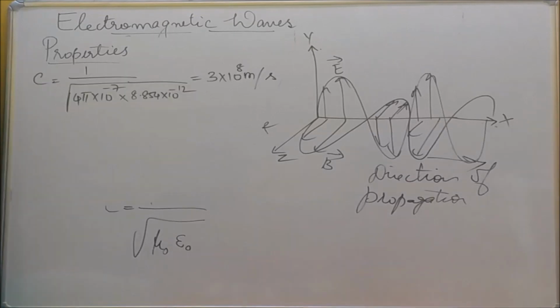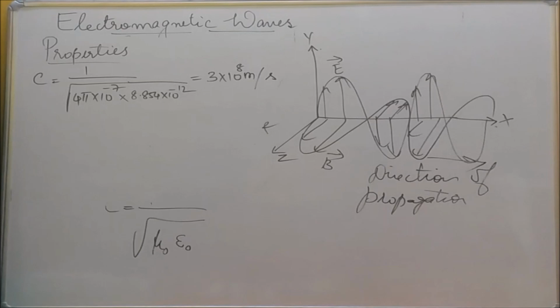That is, C equals 1 by root of, mu naught value 4 pi into 10 power minus 7, into epsilon naught value 8.854 into 10 power minus 12. By multiplying, taking the root and then dividing, we get 3 into 10 power 8 meters per second. This is in the case of free space or vacuum.